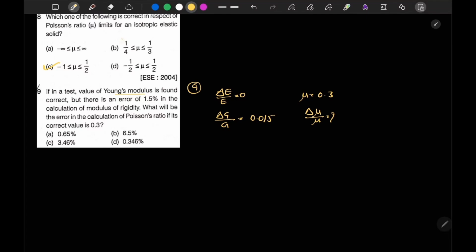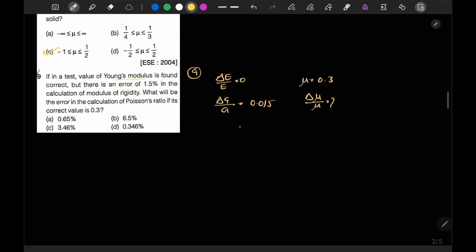So let's see. We know that E is equal to 2G into 1 plus mu. Let's differentiate on both sides. So here we get delta E is equal to 2G, and if we differentiate the inside term, we get delta mu, plus 2 into delta G into 1 plus mu.